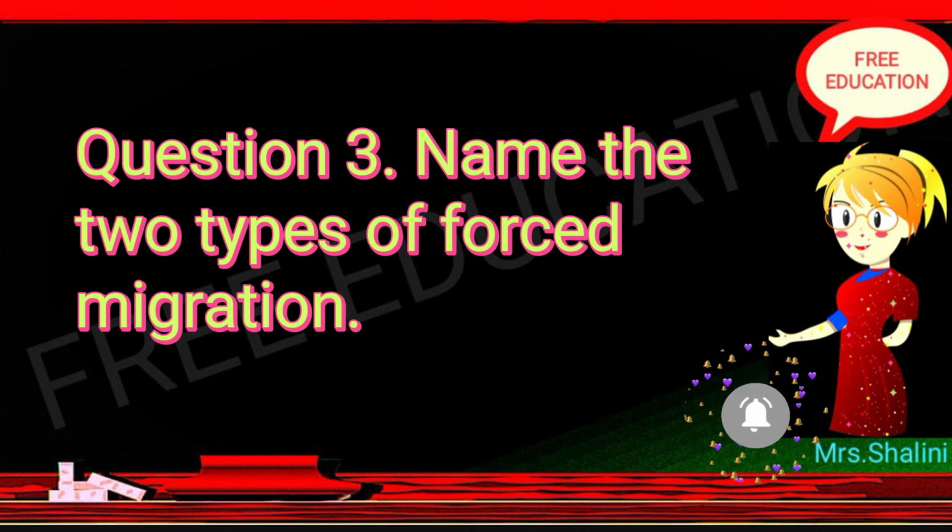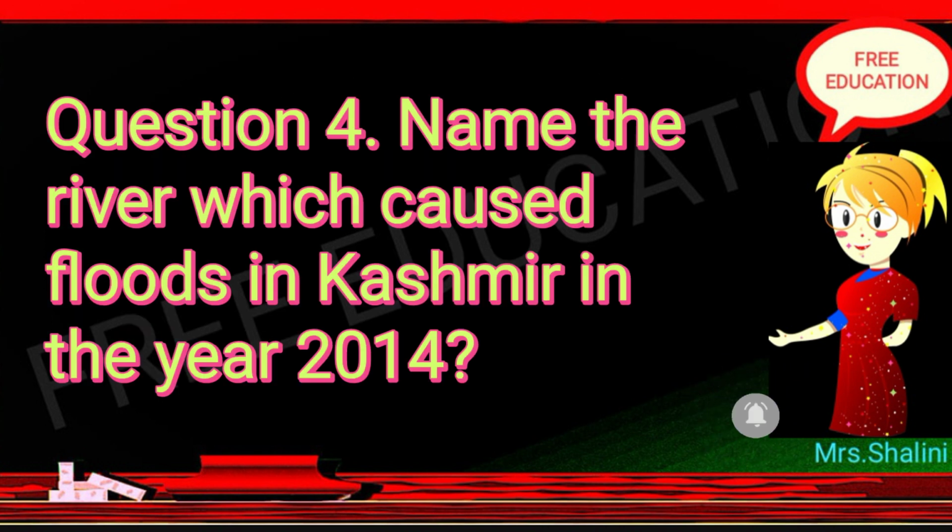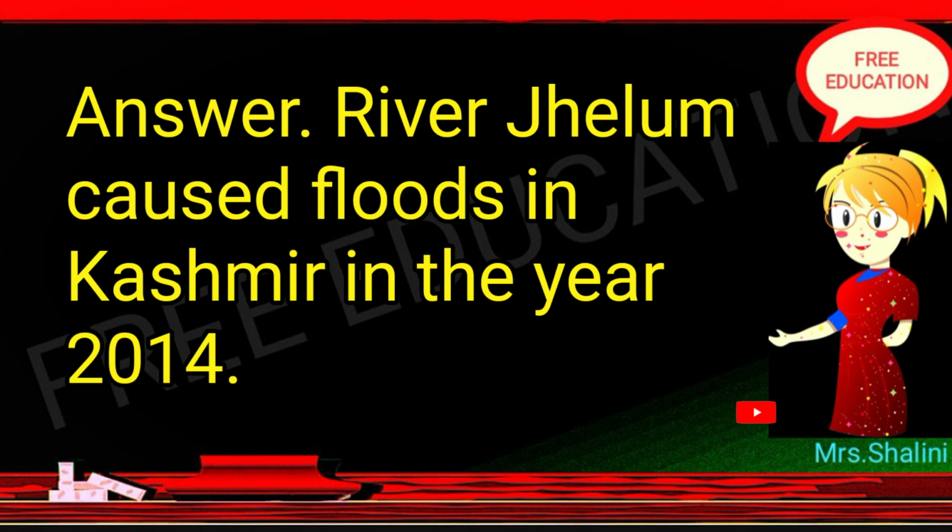Question 3. Name the 2 types of forced migration. Answer. 1. Migration caused due to a natural disaster like flood, earthquake, etc. 2. Migration caused due to man-made disasters like fire, drought, etc. Question 4. Name the river which caused floods in Kashmir in the year 2014. Answer. River Jhelum caused floods in Kashmir in the year 2014.